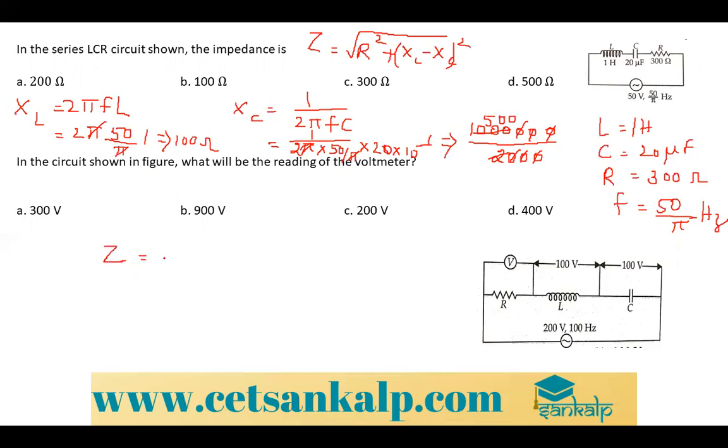Z is equal to square root of, what is the R value? It is 300 the whole square plus XL is 100, 100 minus 500 is minus 400, so I can take it as 400 square. Minus 400, when squared, the negative sign goes away. So it is 90,000 plus